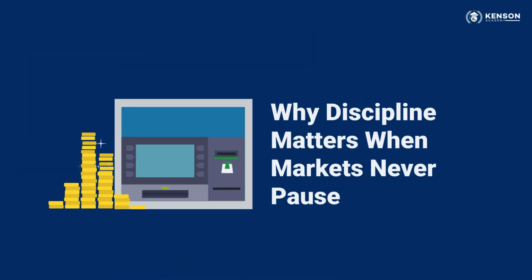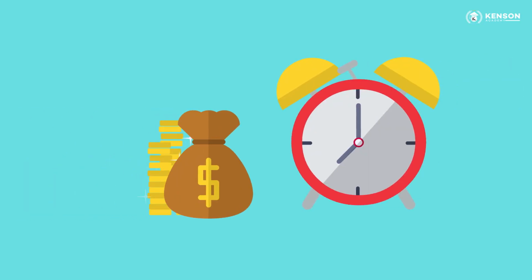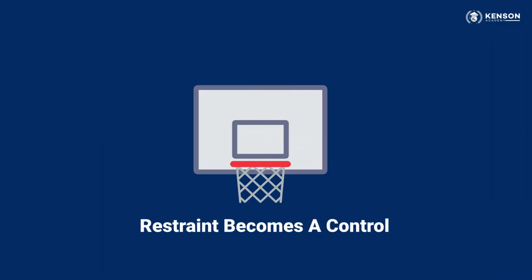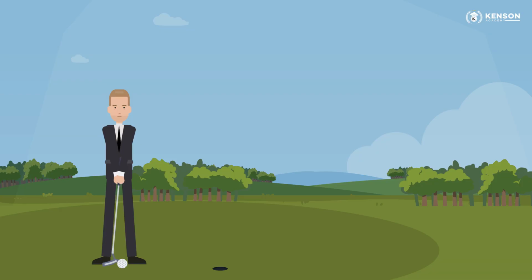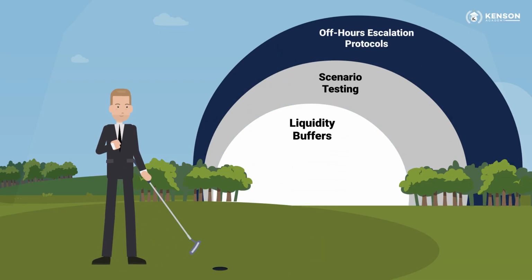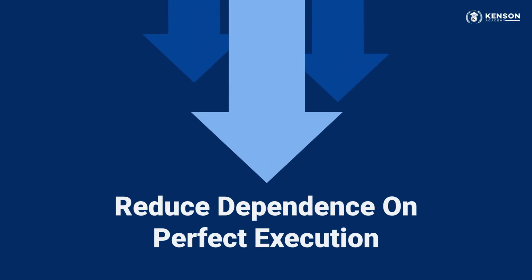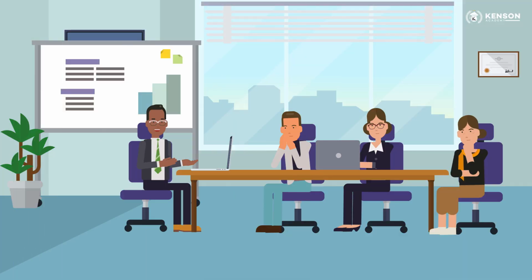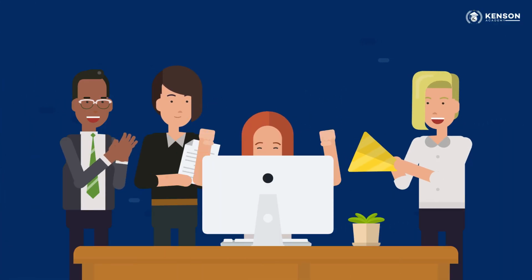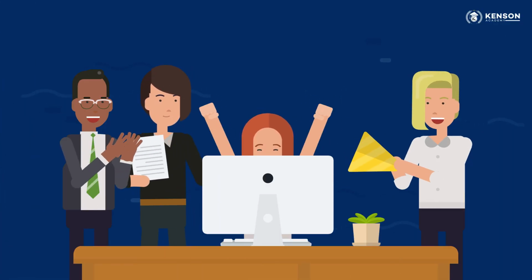Why discipline matters. When markets never pause, always-on markets expose capital continuously. Without netting guarantees, restraint becomes a control. Liquidity buffers, scenario testing, and off-hours escalation protocols reduce dependence on perfect execution. Institutions that accept gross exposure as reality design portfolios that survive settlement stress rather than react to it.